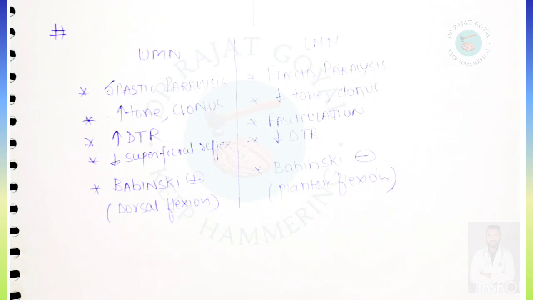Decreased superficial reflexes will be there in upper. Babinski sign is the most commonly asked point for upper and lower motor neuron. Babinski sign is present in upper motor neuron palsy, and in lower motor neuron palsy Babinski sign is absent. So plantar flexion will be there in lower motor neuron, and dorsiflexion will be there in upper motor neuron.